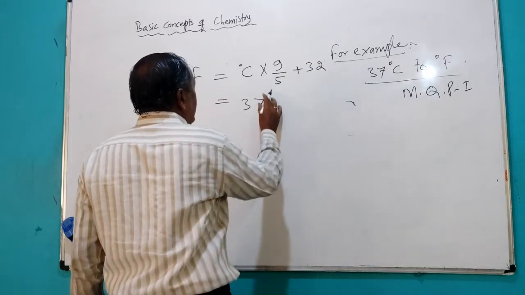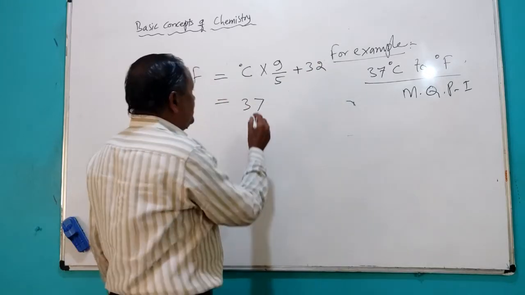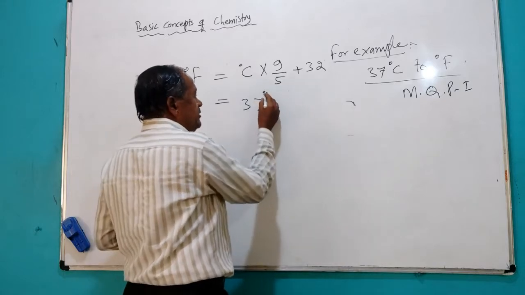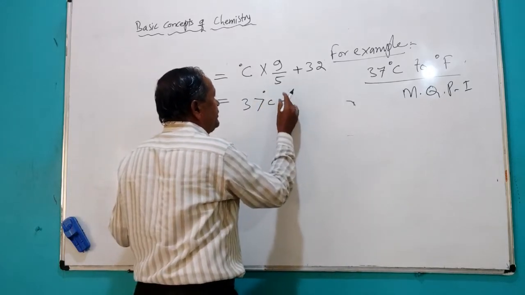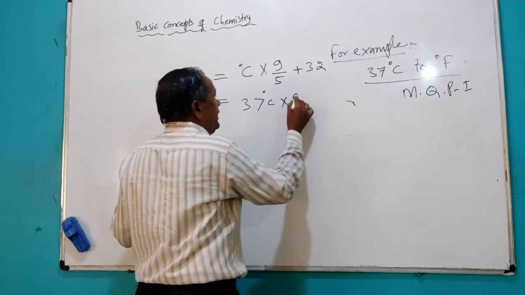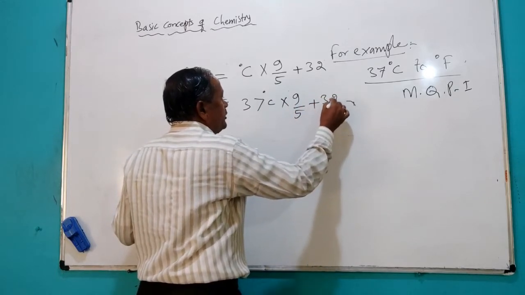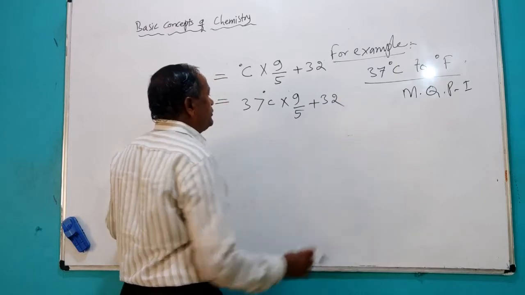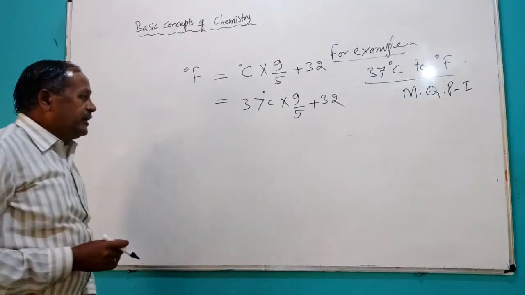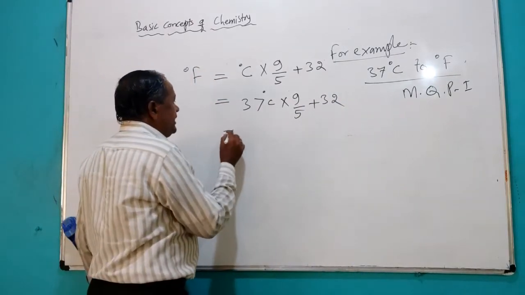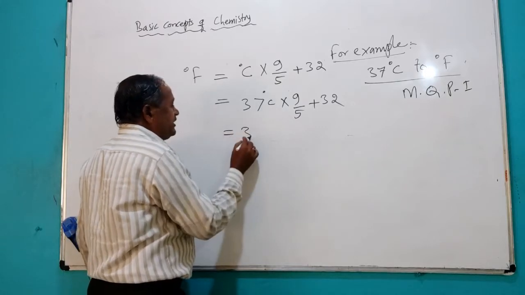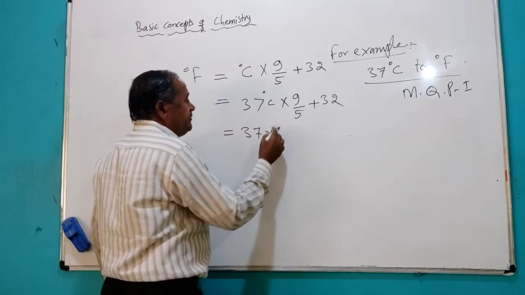Here, in place of degree Celsius, you can write 37 degree Celsius into 9 by 5 plus 32. So degree Fahrenheit is 37 into 9 by 5.